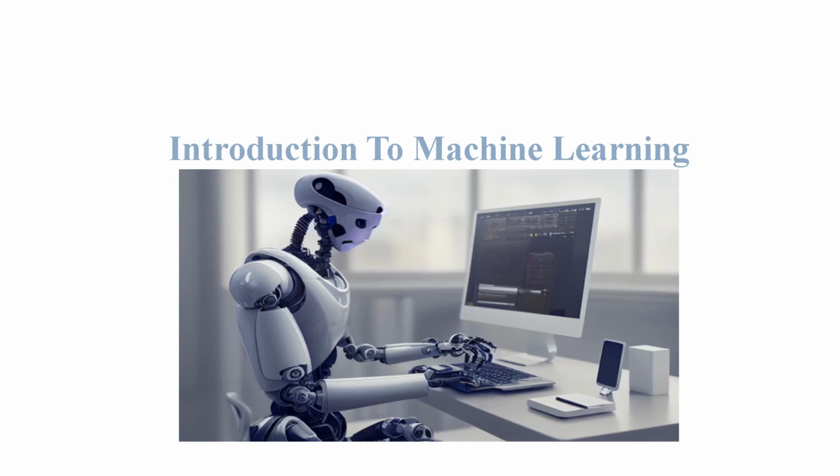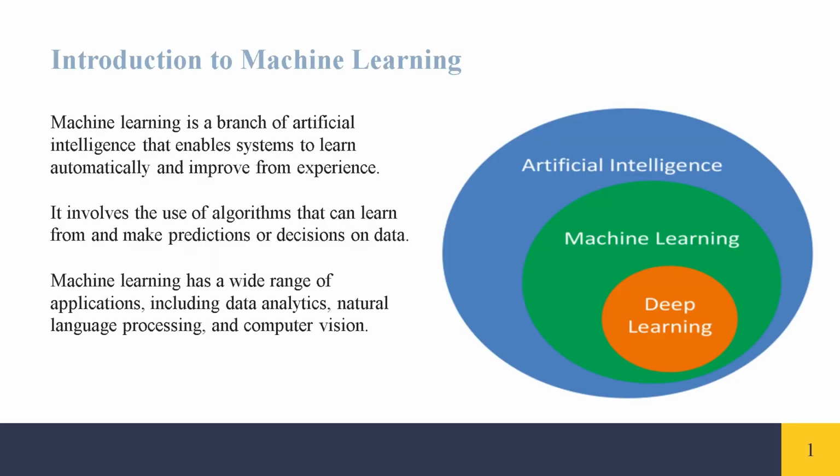Hello. Today we are going to start a new course which is machine learning, and in Machine Learning we are going to learn Introduction to Machine Learning. Machine learning is a branch of artificial intelligence that enables systems to learn automatically and improve from experience. It involves the use of algorithms that can learn from and make predictions or decisions on data.